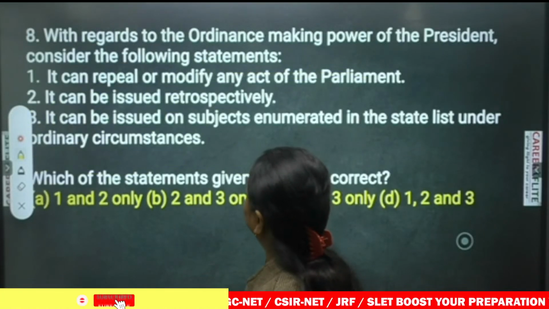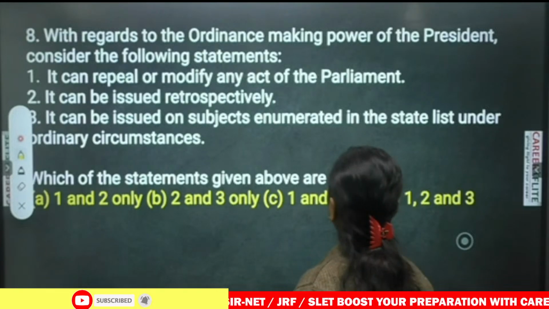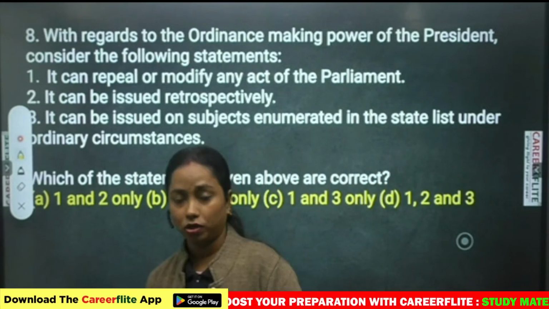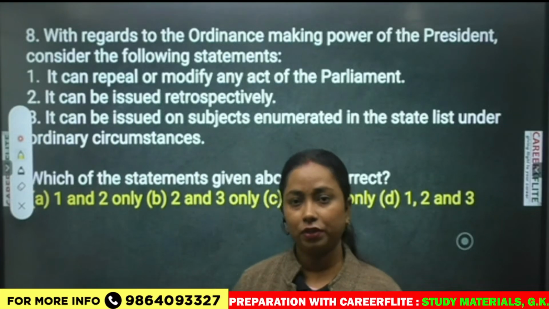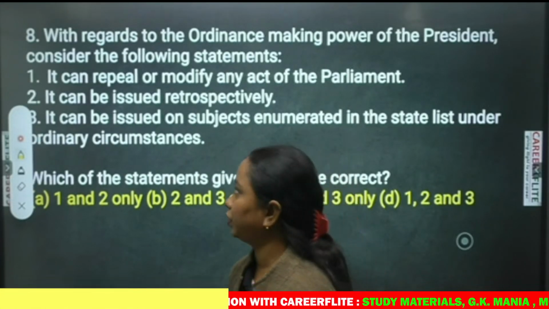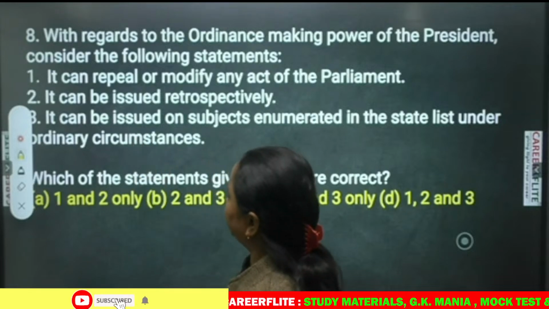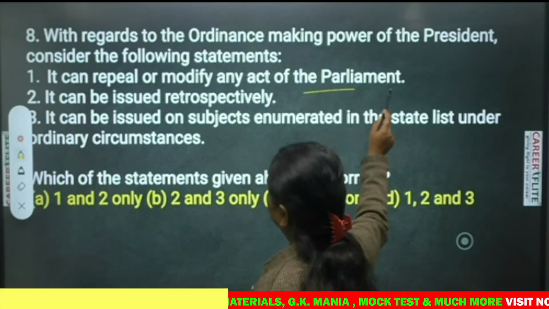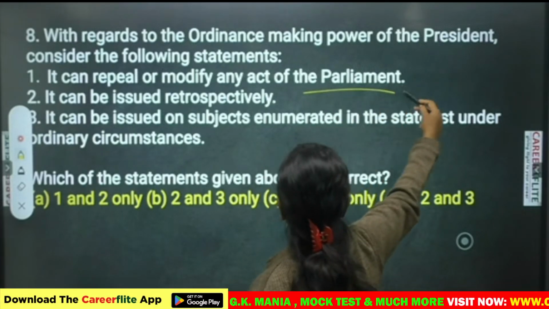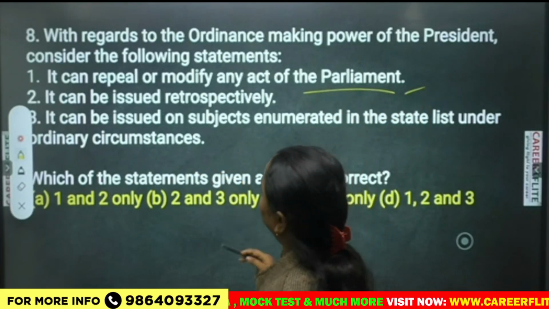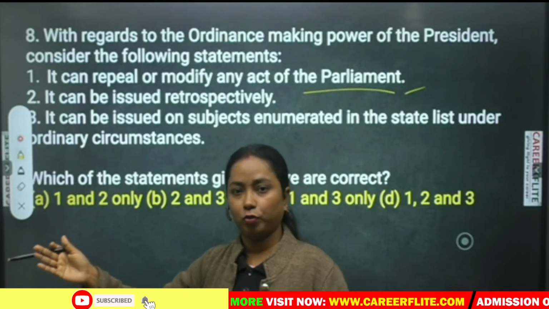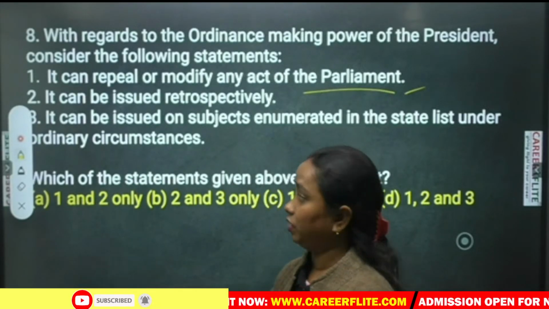Next, with regards to the ordinance making power of the president, consider the following statements. Which article is the ordinance making power, please comment down in the section. Okay, so first statement, it can repeal or modify any act of the parliament. So yes, it can do. Second, it can be issued retrospectively. That means, can an ordinance be applied backdated? Yes, it can be applied.